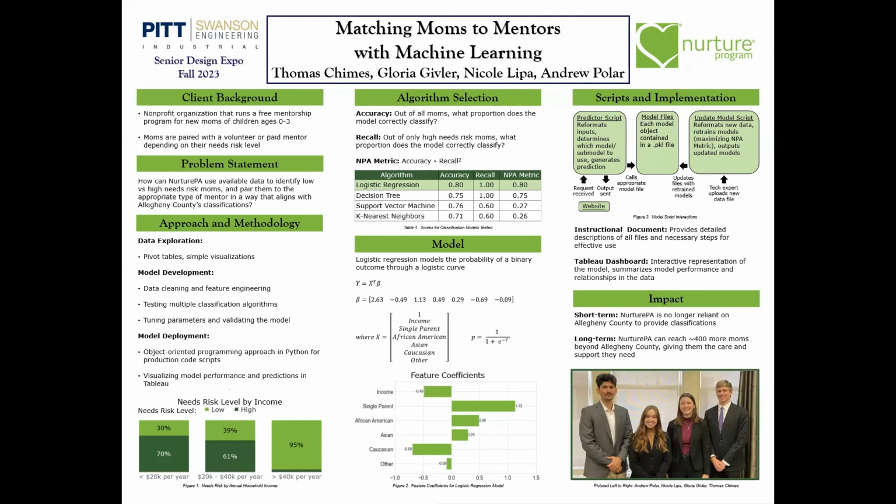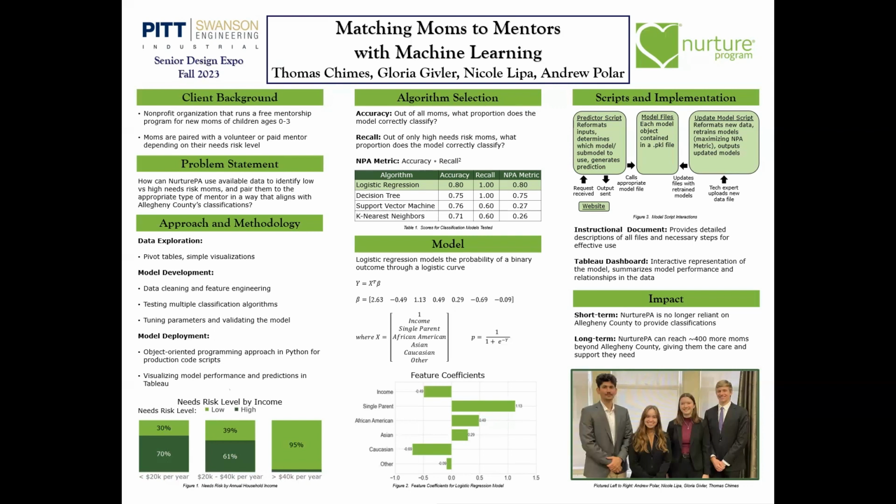So in terms of the model itself, a logistic regression model is essentially just weighting the features by some sort of a coefficient to capture a relationship within the data. And specifically with logistic regression, that output will be between 0 and 1. And you can think of it like a probability. So for our feature coefficients, you can see in the plot below, each of those are graphed, and a higher weight, for example, 1.13 there, is going to increase a high needs risk probability of a mother.